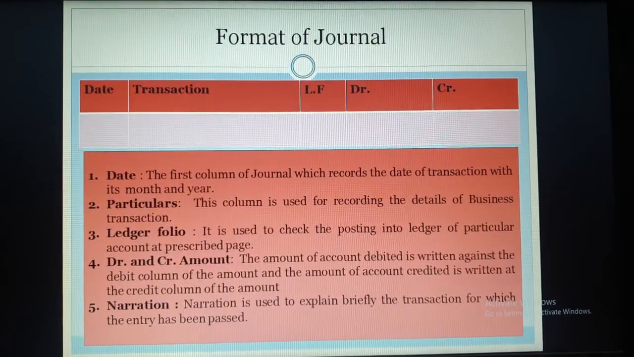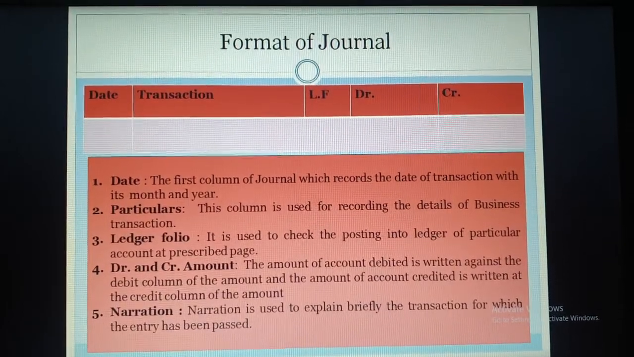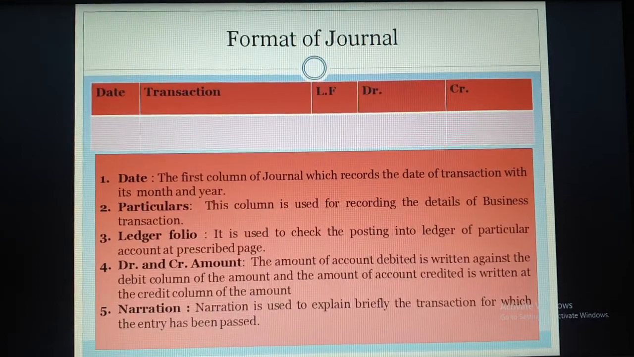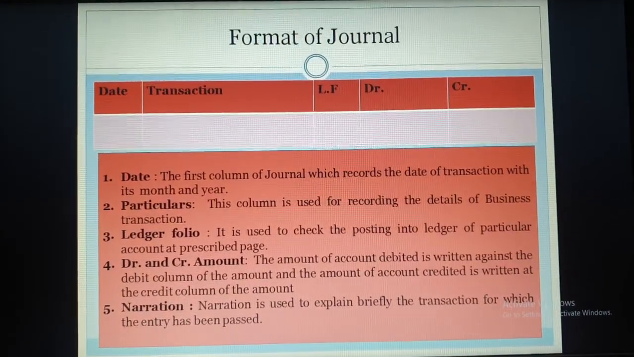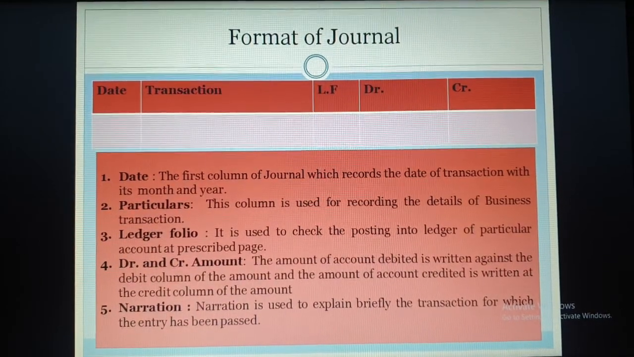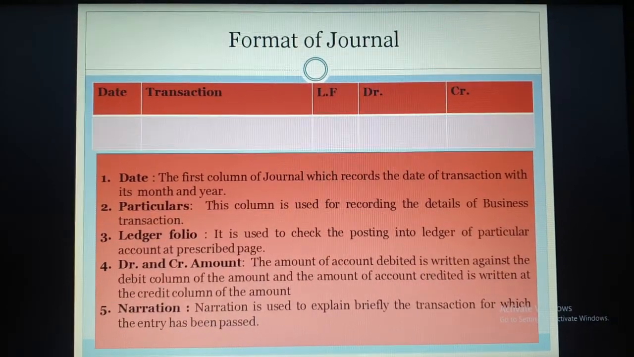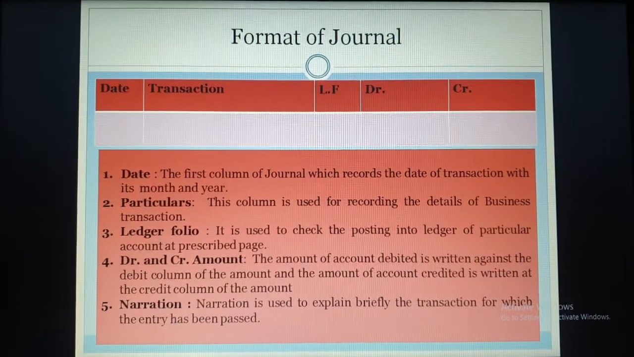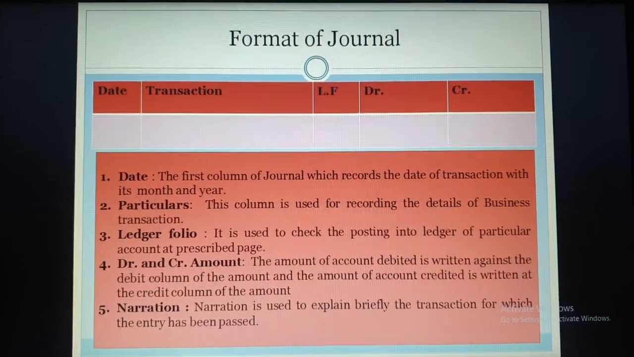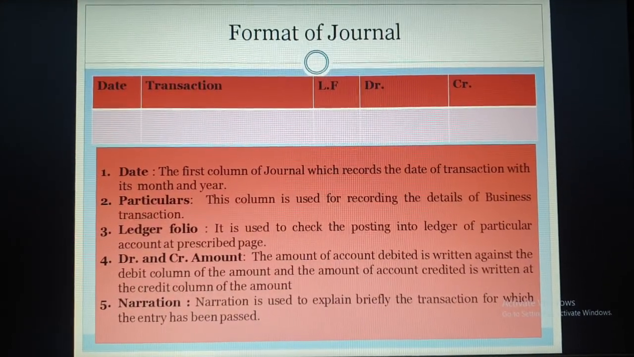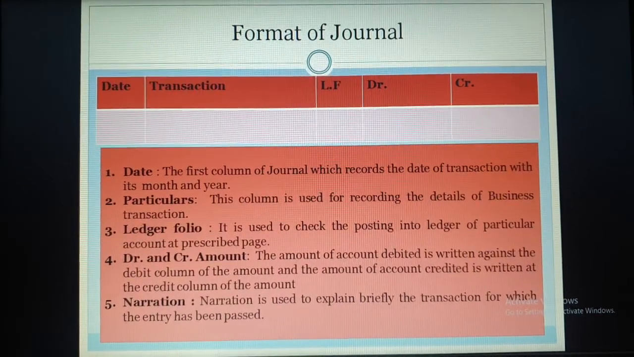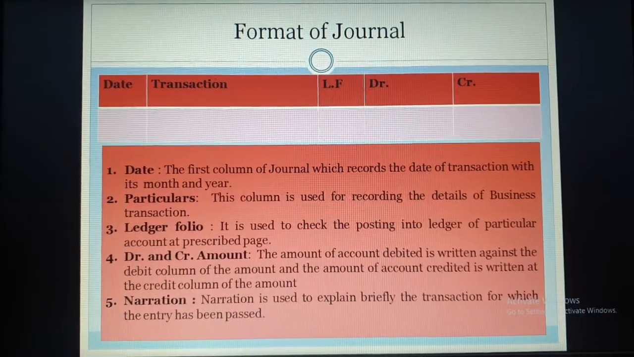Now this is the format of journal. First column is related to date, in which you have to mention the date related to the transaction, which contains the month and the year. Second one is transaction, in which you have to record the details of the business transaction by passing the journal entry. Third one is ledger folio. Ledger folio means if you want to check a particular account, then you have to refer to that particular page on which the ledger account of the transaction is mentioned.